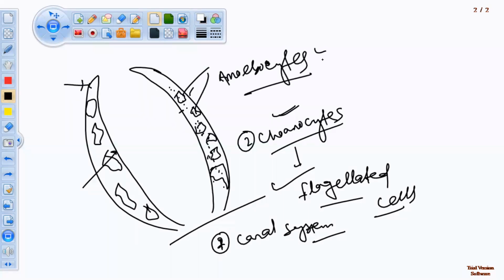What are amoebocytes? Amoebocytes are differently shaped cells or amoeba-like cells present in between the pinacoderm and choanoderm.